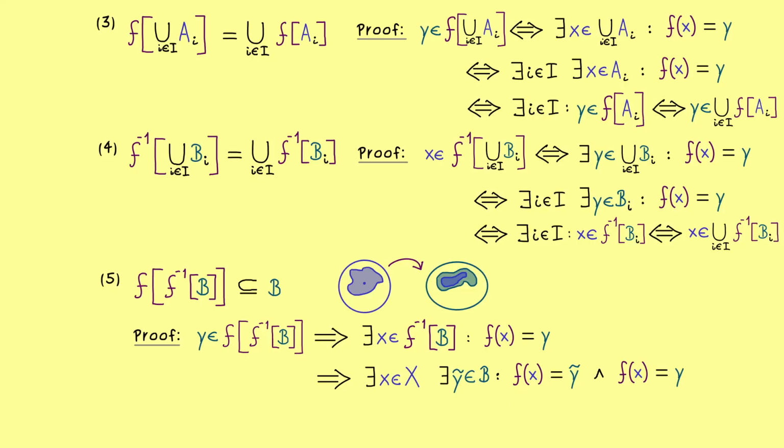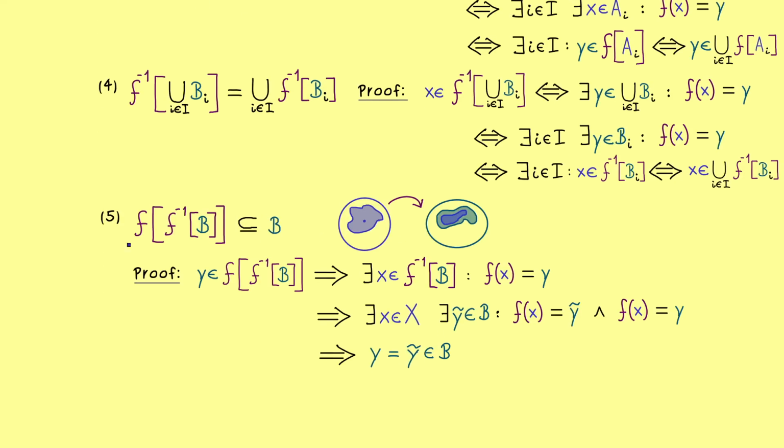However, from before, we still have the claim that f of x is also equal to y, which means y and y tilde have to be the same point. This immediately follows from the definition of a map. Each point x is sent exactly to one point y. So we have y is equal to y tilde, but y tilde lies in our B. In other words, we have also shown that y lies in B, and this completes our proof.